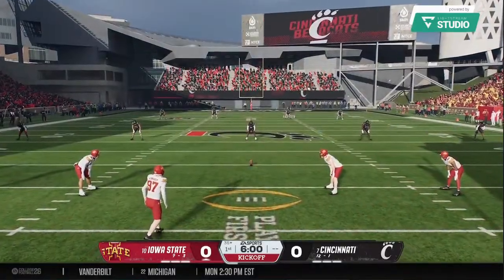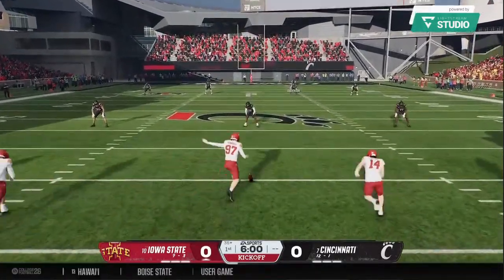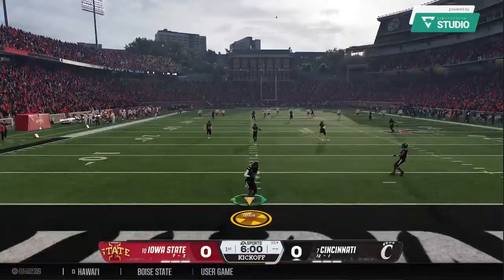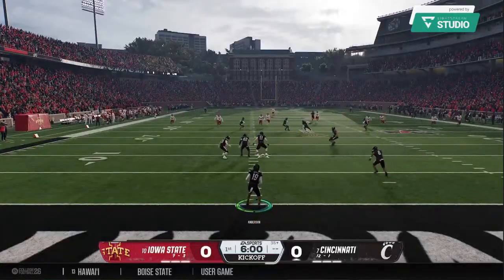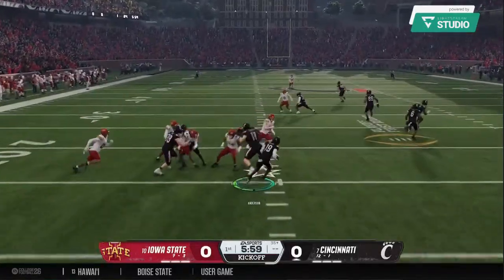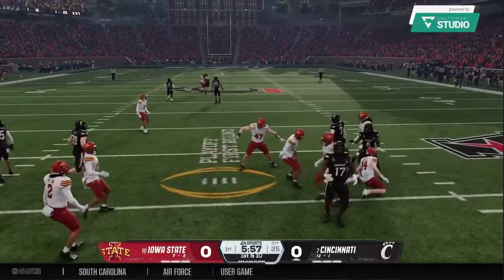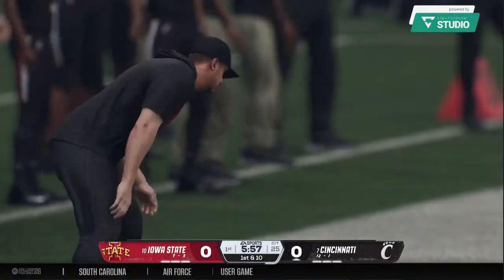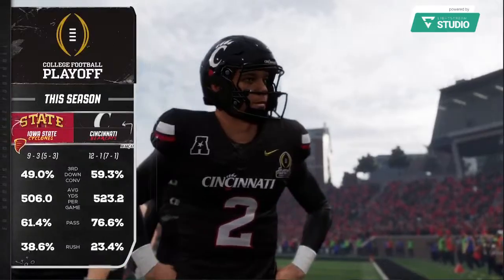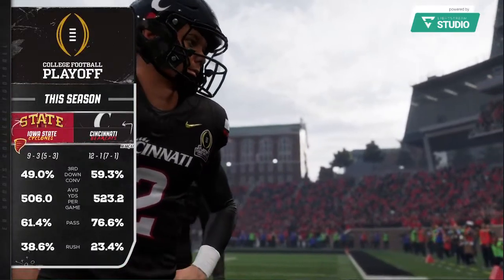The kickoff team is out there. Great energy as this college football playoff gets underway. He's going to return it from near the goal line, and he's tackled at the 21. That's where the drive will start. The Bearcats offense trots out there to open this game.